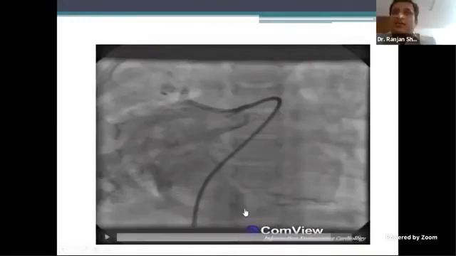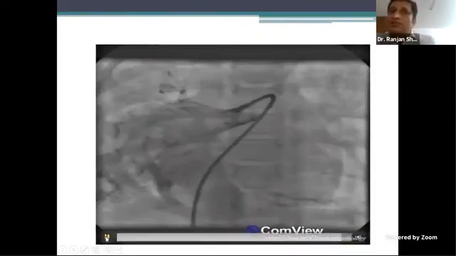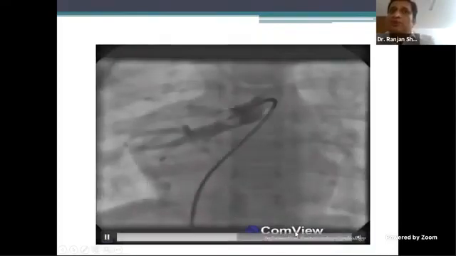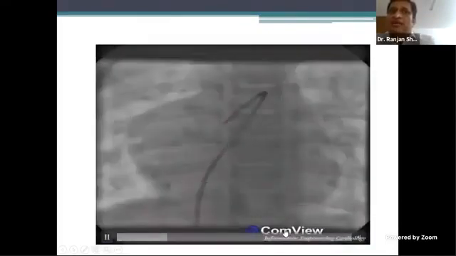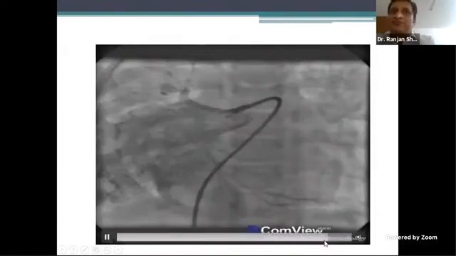There is a structure here, no? You are very sure it is an AP view. That means heart ends here and the diaphragm is here, whereas this venous structure appears to be going below the diaphragm. Just concentrate on that. It appears to be going below the diaphragm, and from there it's entering the RA, no?